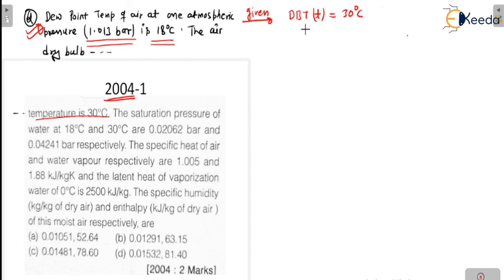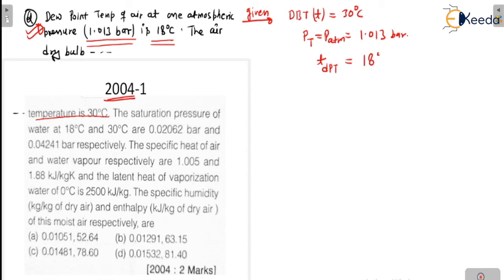Here P total, that means atmospheric pressure, is equal to 1.013 bar.